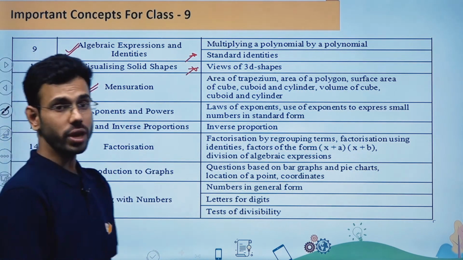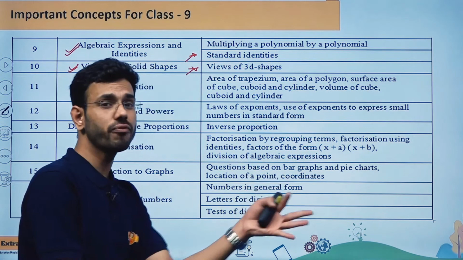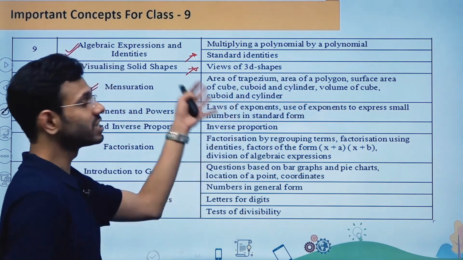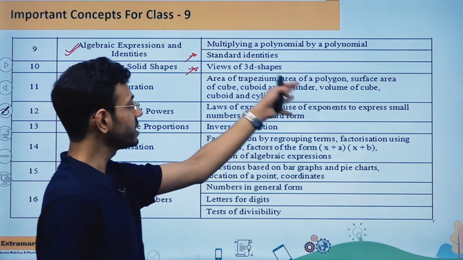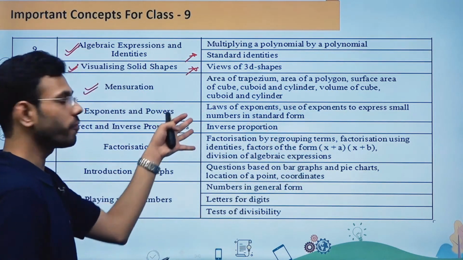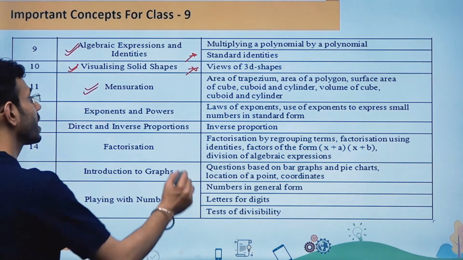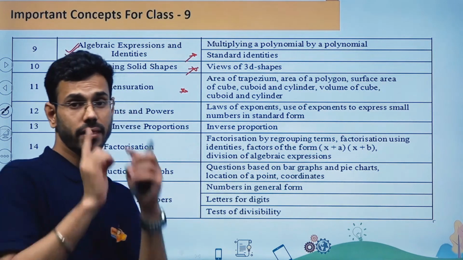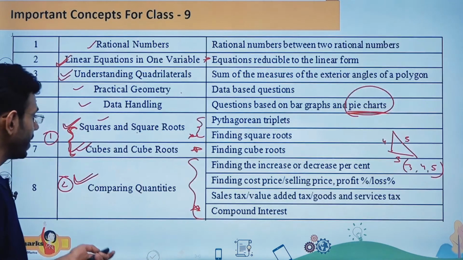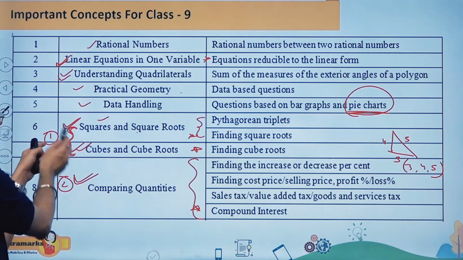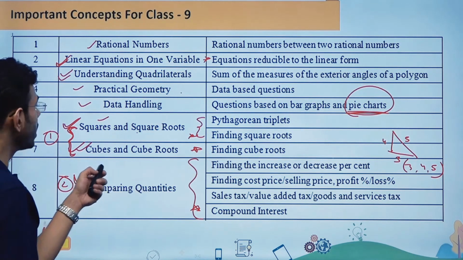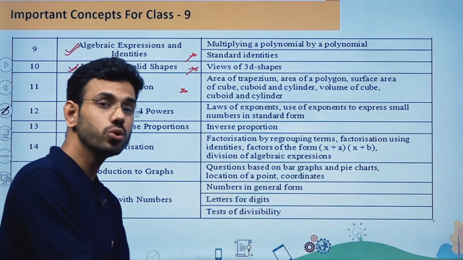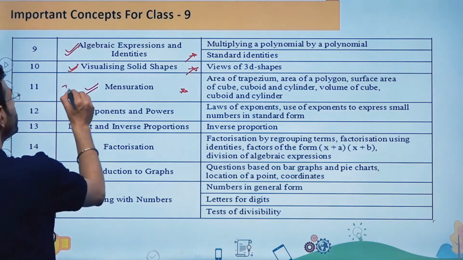From here, you should know each and every formula, like area of a trapezium, area of a polygon, surface area of a cube, surface area of a cuboid, surface area of a cylinder, volume of a cube, volume of a cuboid, etc. So this is again a very important chapter. Why? Because if I'm talking about 20 questions, then we have already discussed in the last slide that there are two probable chapters from which you can get two questions. Then the third chapter, which is very important and from where they can ask you one more question, is mensuration.